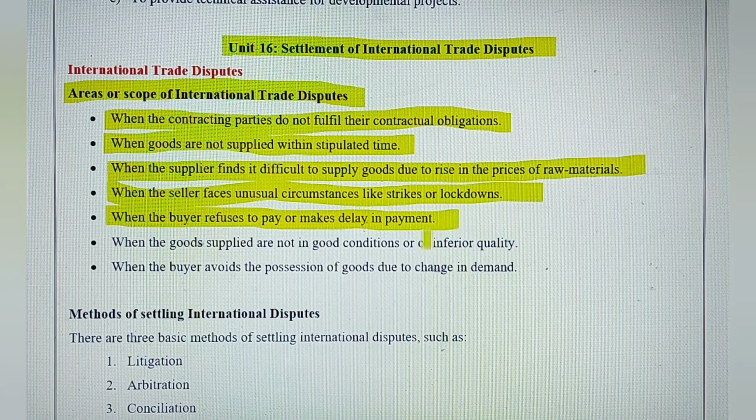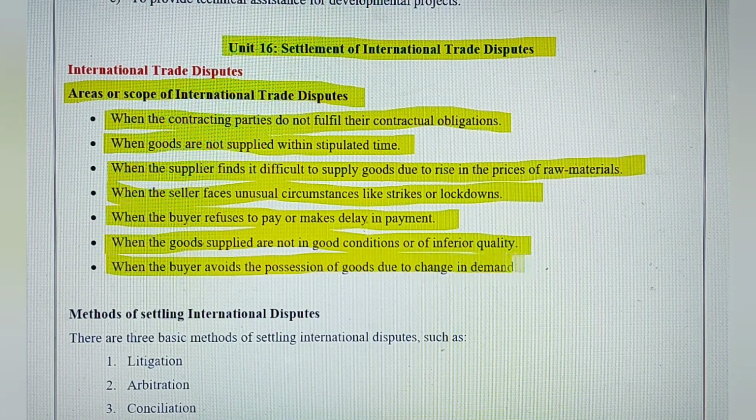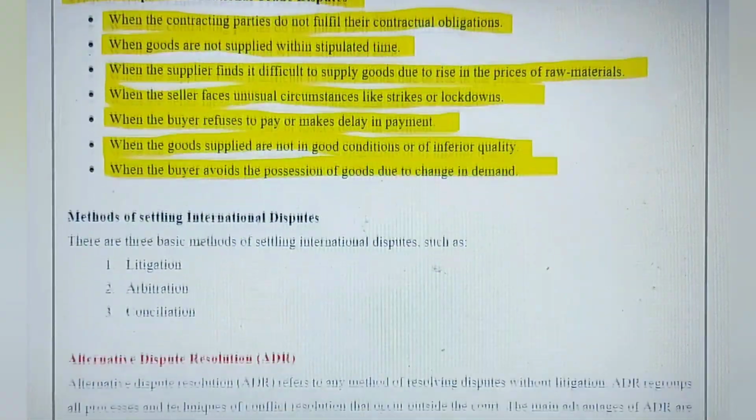Now this is a very common problem. When the goods supplied are not in good condition or of inferior quality, or when the buyer avoids taking possession of goods due to a change in demand. So these are a few areas or reasons for disputes.